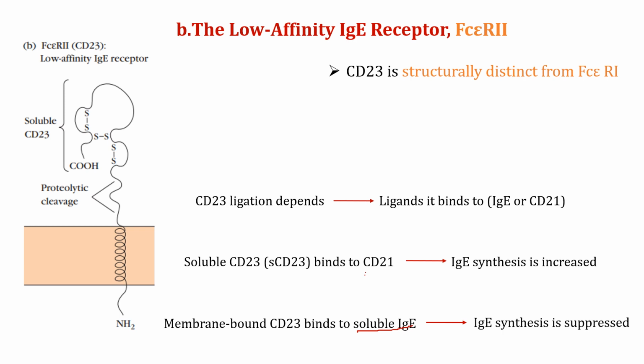If CD23 binds to CD21, IgE synthesis is increased. So CD23 ligation depends on which ligand it binds to. People with allergies tend to have higher amounts of both the attached and soluble forms of CD23. So this is all about type 1 hypersensitivity.